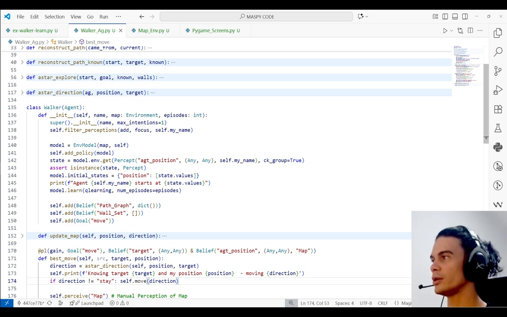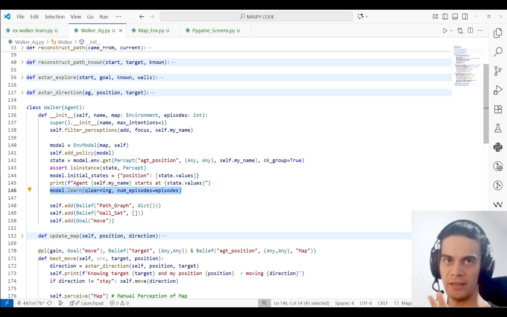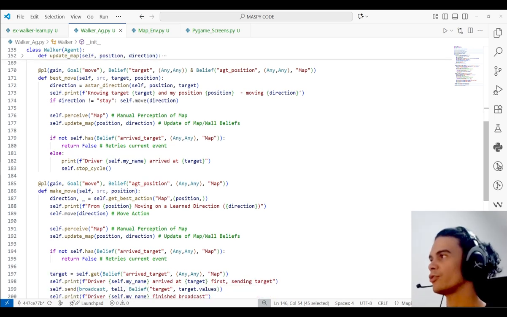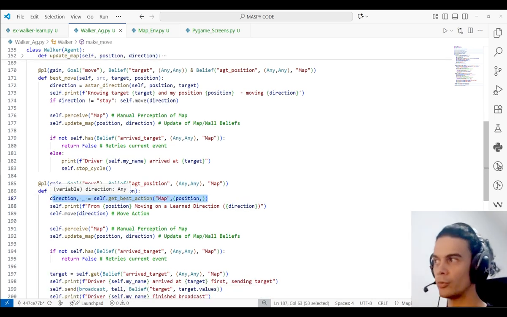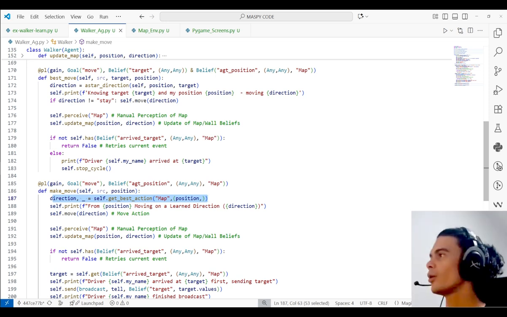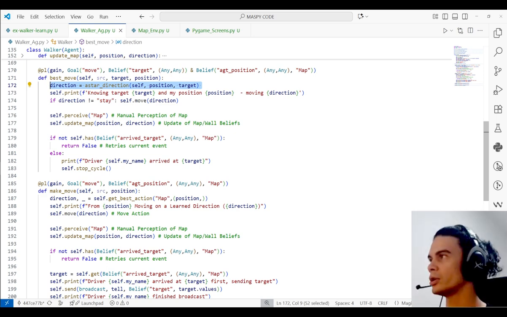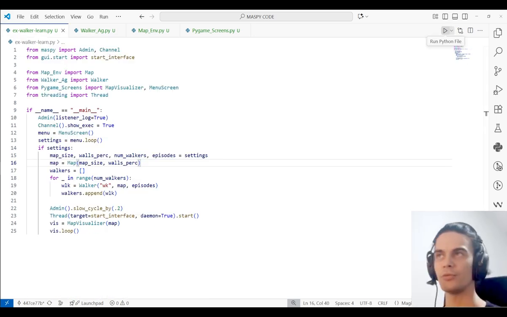So you can see here where I make the model and add it to the policy of the agent, and I do Q-learning with a set number of episodes. And the agent has its plans for making the movement when they don't have the target, which uses the best action, or when they know the target, where they use the A star algorithm. So let's do it.